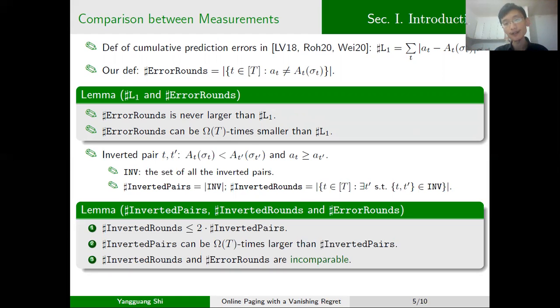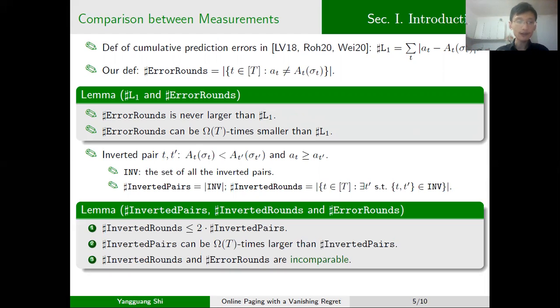The number of inverted runs and the number of error runs are incomparable, because we can construct instances where the former is Omega(T) times larger than the latter, and vice versa in another instance.